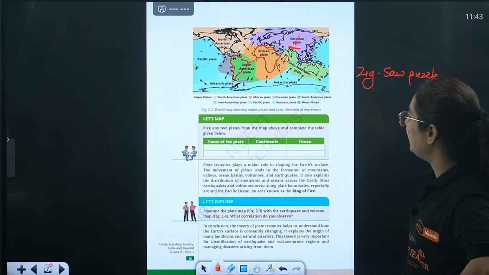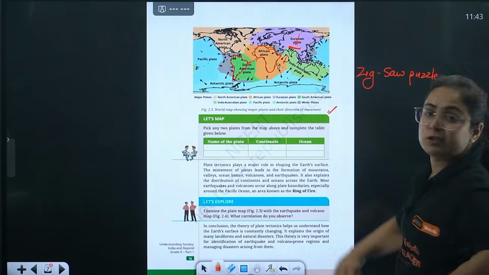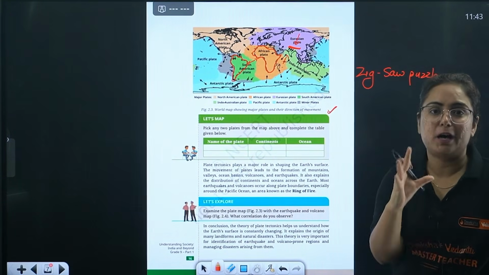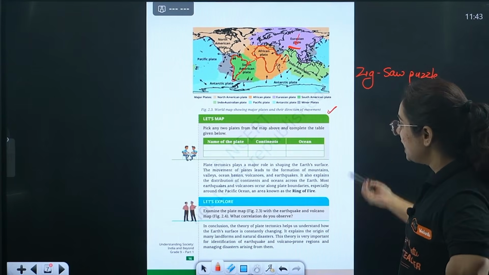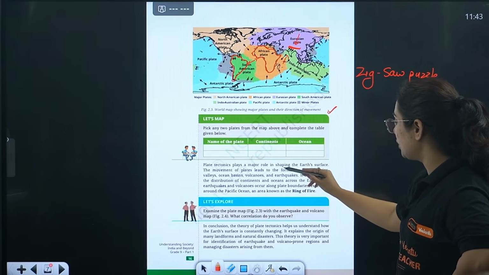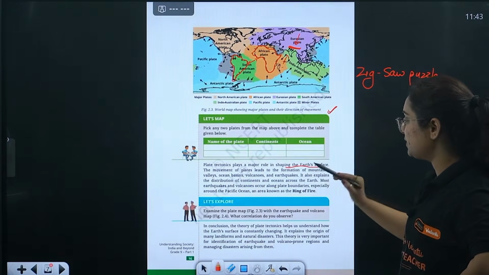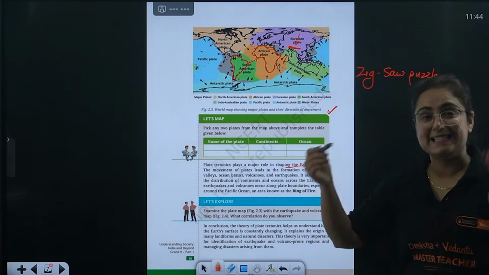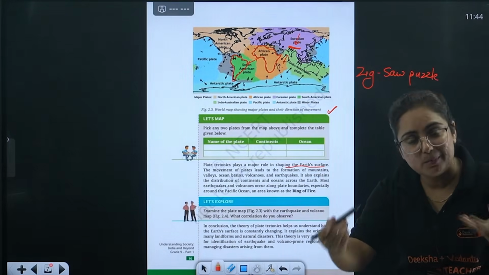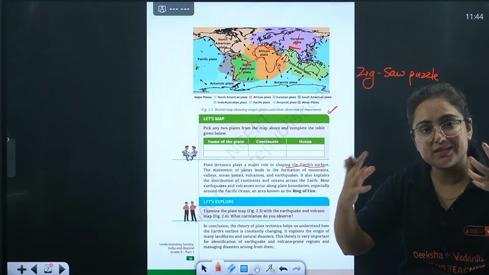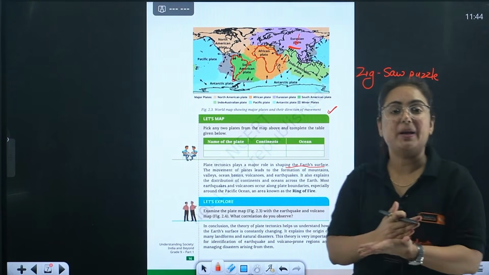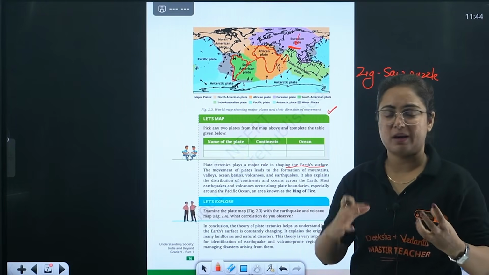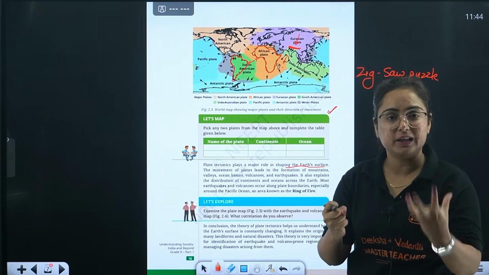Now, a world map showing major plates and their directions of movement. Have a look at it. We will not leave even a single part of NCERT in this video. Now, plate tectonics plays a major role in shaping the earth's surface. The movement of plates leads to the formation of mountains. This is exactly the point of the chapter, because what is the name of the chapter? Shaping of the Earth's Crust, in a way that somewhere there are mountains, somewhere valleys, somewhere different landforms.